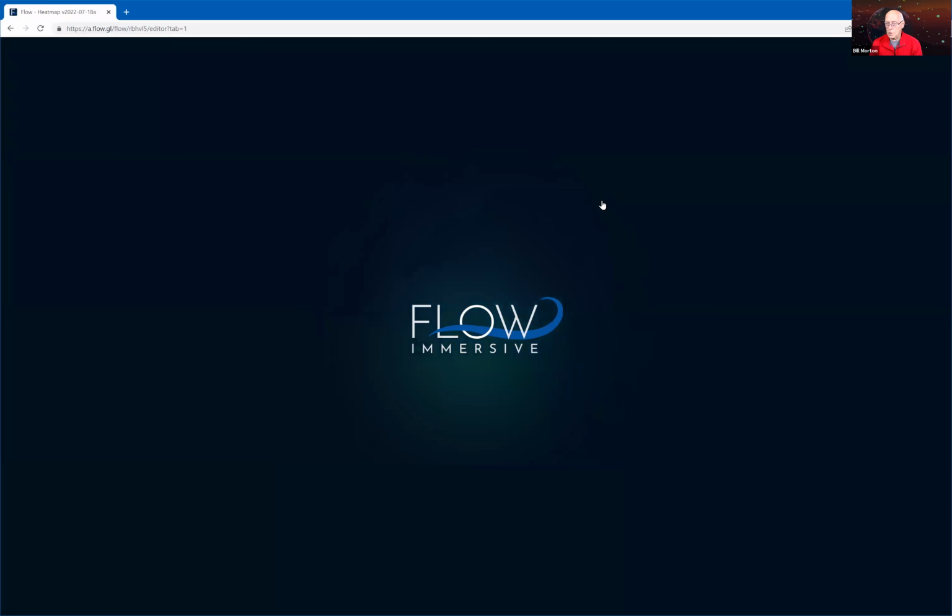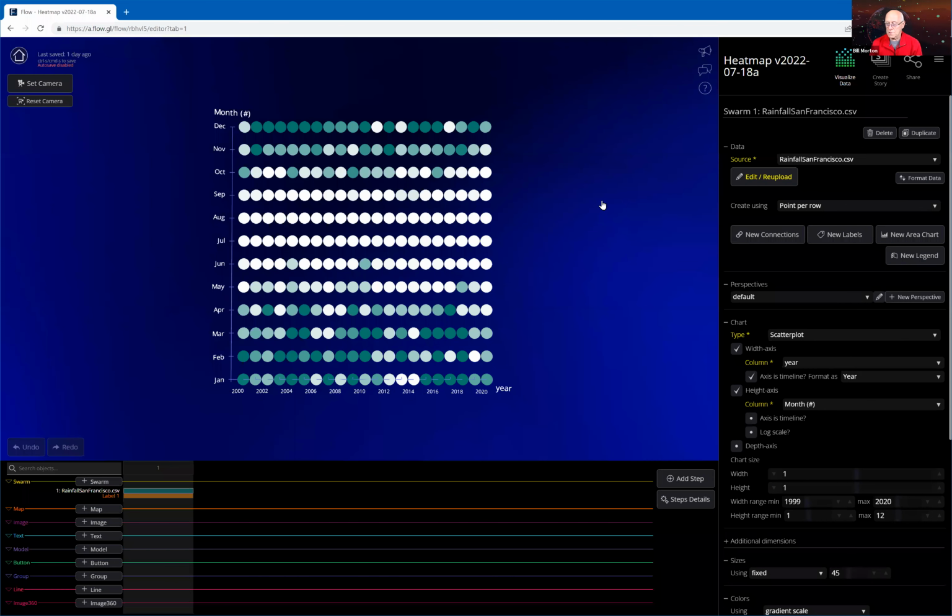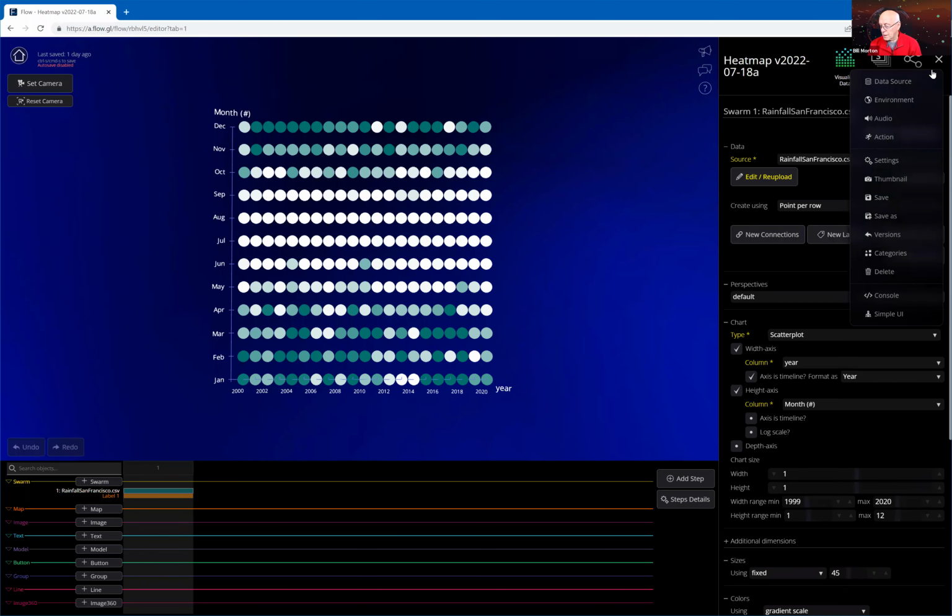So categories are used for searching. So it's another way of providing a search handle other than the title of the flow. And this is brand new functionality. I'm just getting into using it myself, and I've got a whole bunch of flows I want to go through and categorize.